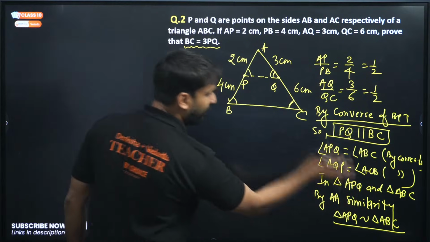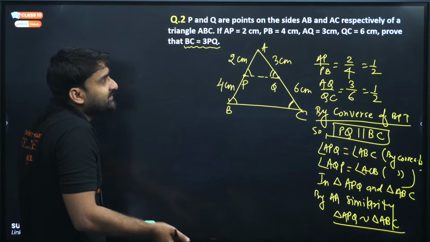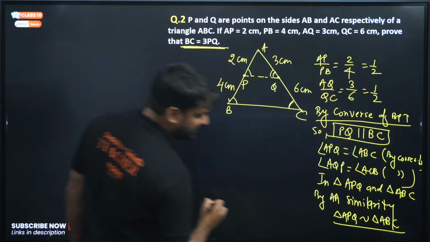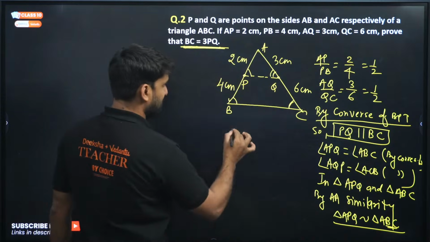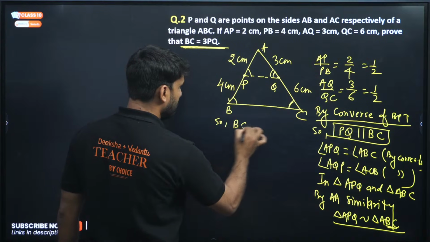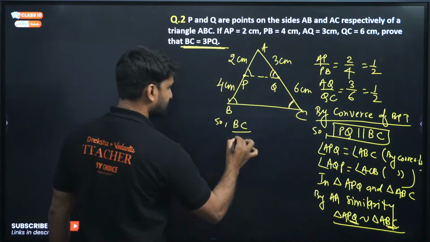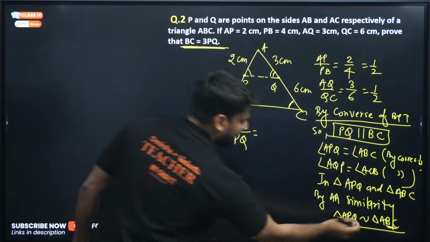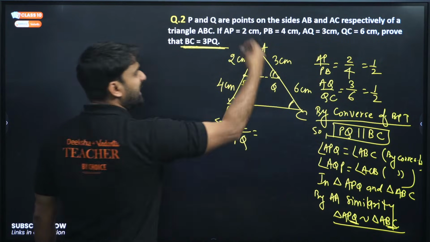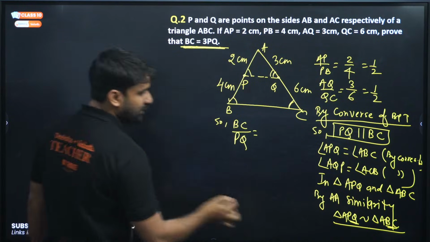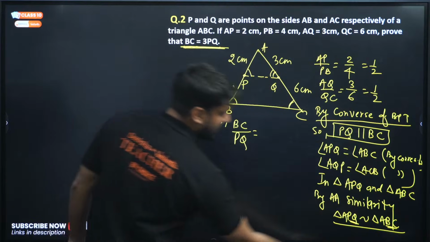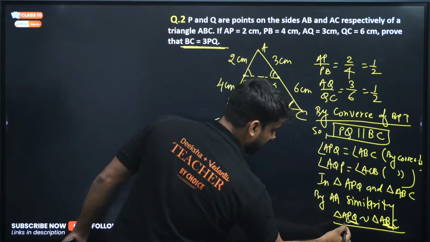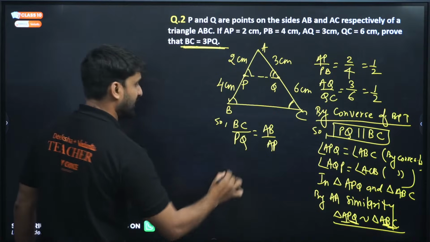And if the triangles are proved similar, we can take the corresponding sides. Now take the corresponding sides. We have to prove this. So BC, where is BC? If we take BC, so BC divided by PQ, right, is equal to, you can take any side. So we have to prove this BC and PQ. So BC by PQ we have taken here. Now take AB. So we have to take here AP. Right.